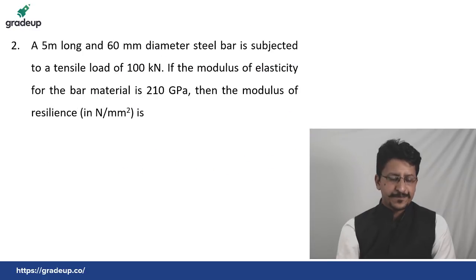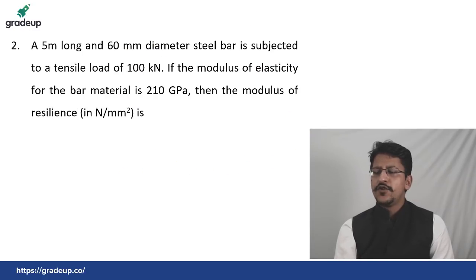Question number 2. Let me read it. We'll give you 2 minutes time. A 5 meter long 60 mm diameter steel bar is subjected to a tensile load of 100 kilonewton. If the modulus of elasticity of the bar material is 210 gigapascal, then the modulus of resilience in Newton per mm square is?